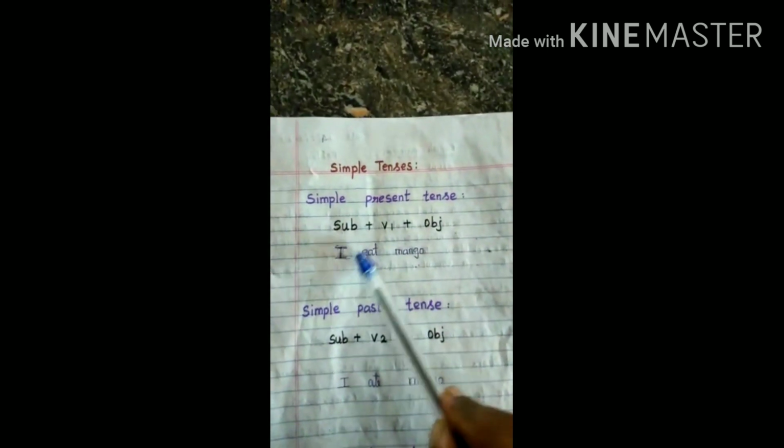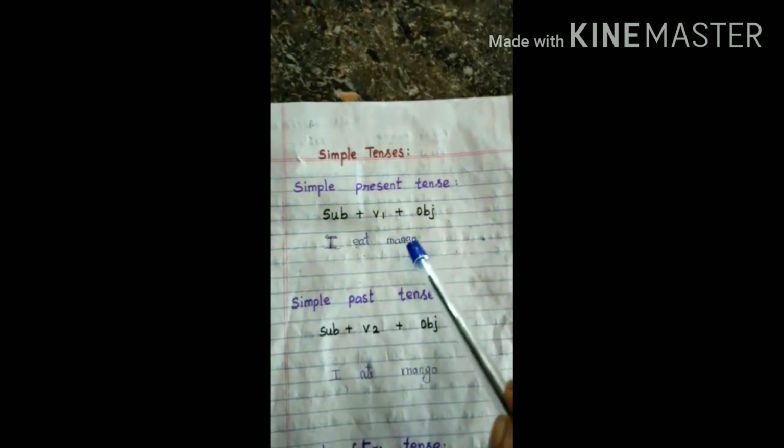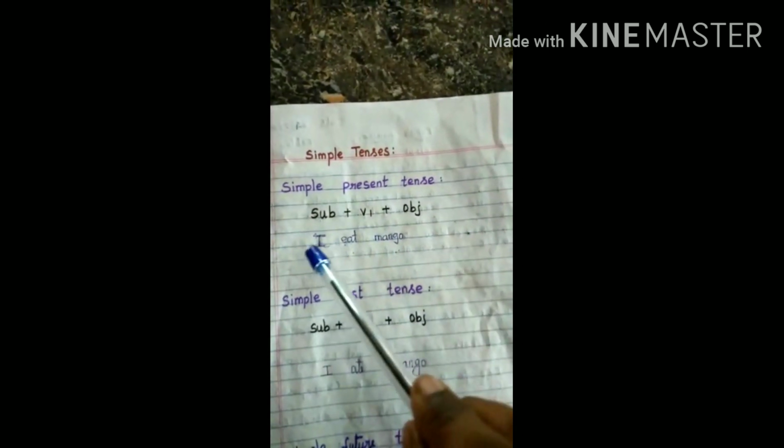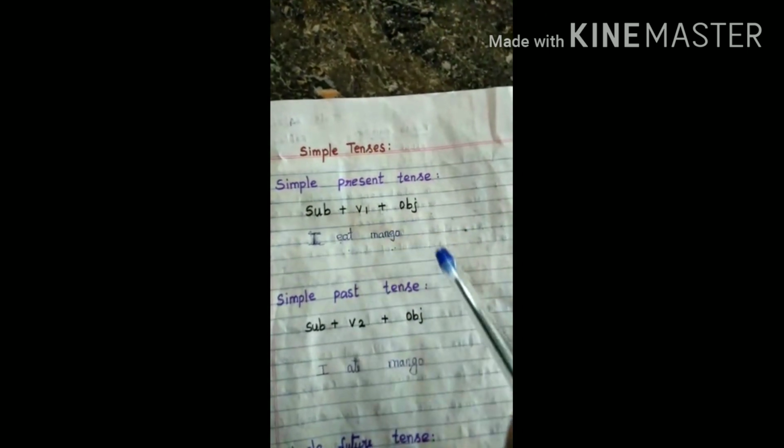Okay, simple present tense. Subject I, verb 1 eat, object is mango. I eat mango. That is simple present tense.